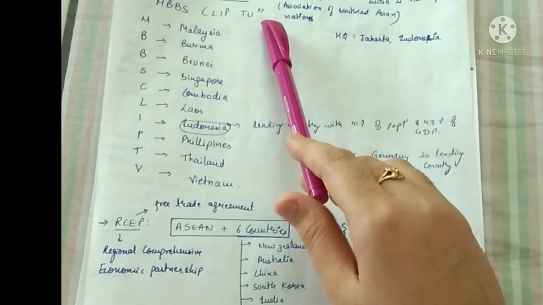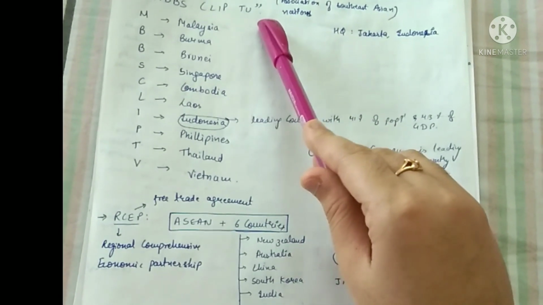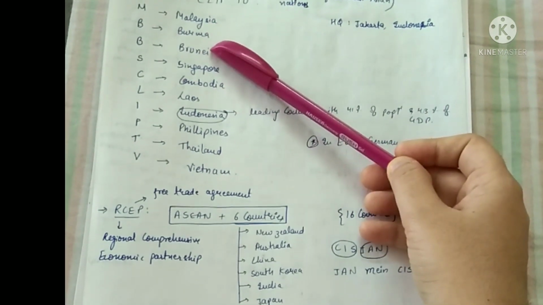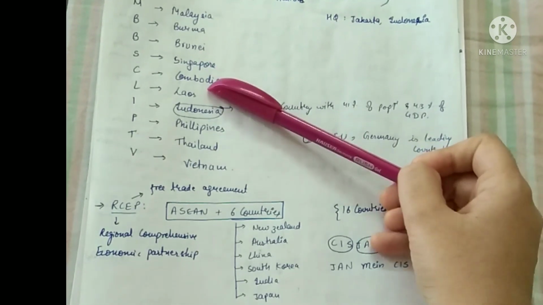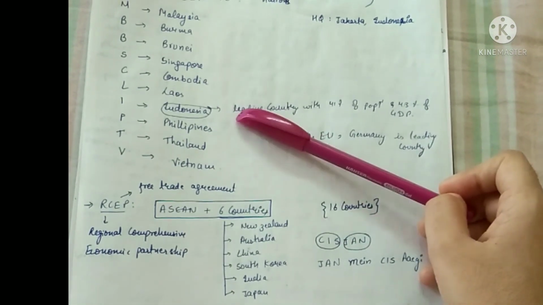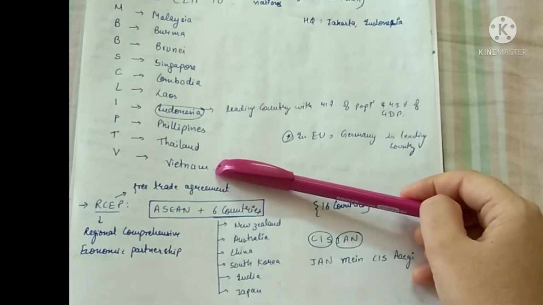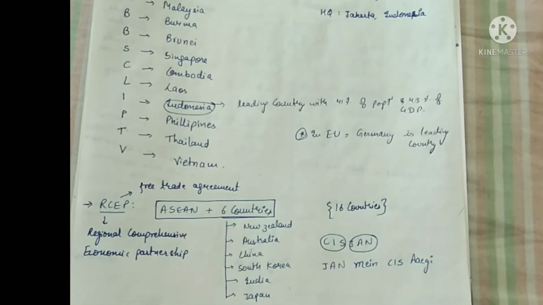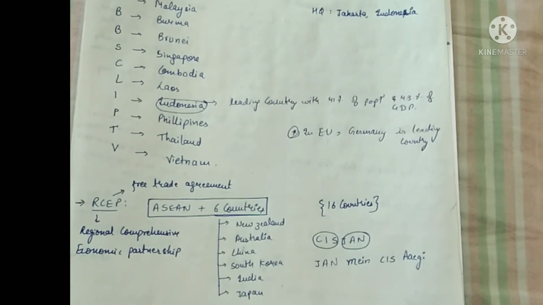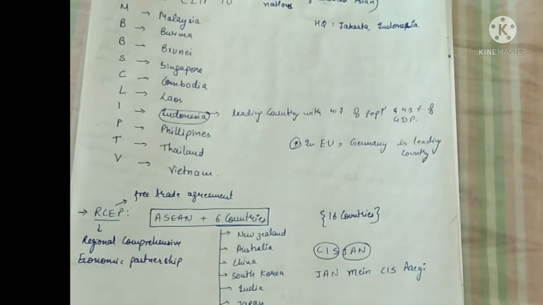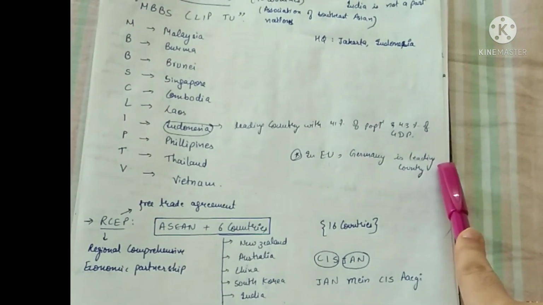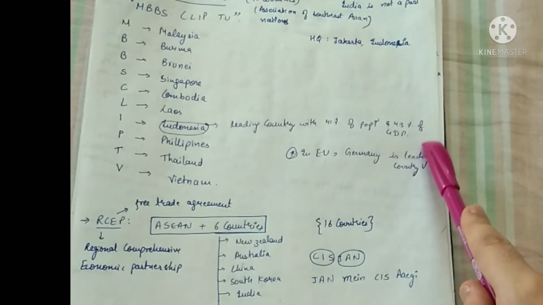So the keyword here is MBBS CLIP 2. Here M stands for Malaysia, B for Burma, another B for Brunei, S for Singapore, C for Cambodia, L for Laos, I for Indonesia, P for Philippines, T for Thailand, and V for Vietnam. Guys, here in ASEAN, Indonesia is the leading country with 41% of its population and 43% of its GDP, whereas in the European Union, Germany is the leading country. So please remember this fact also.